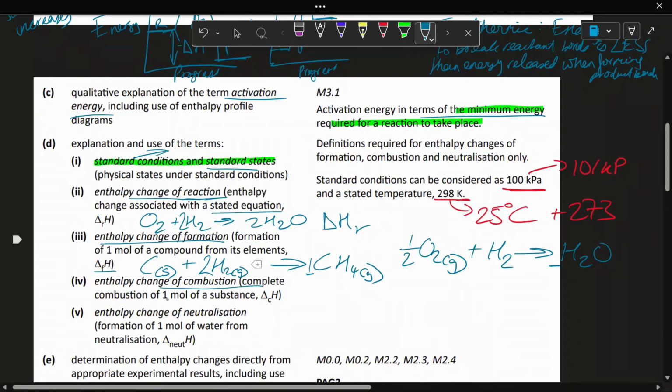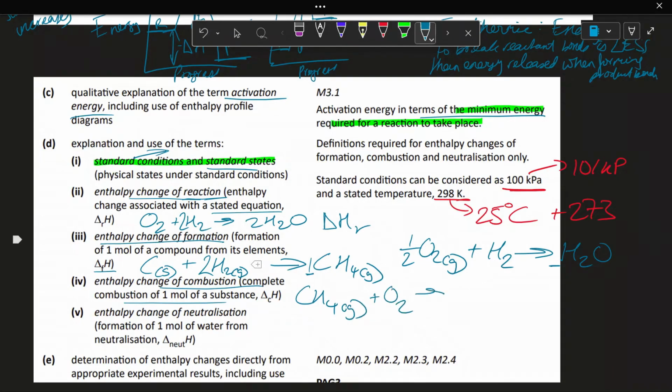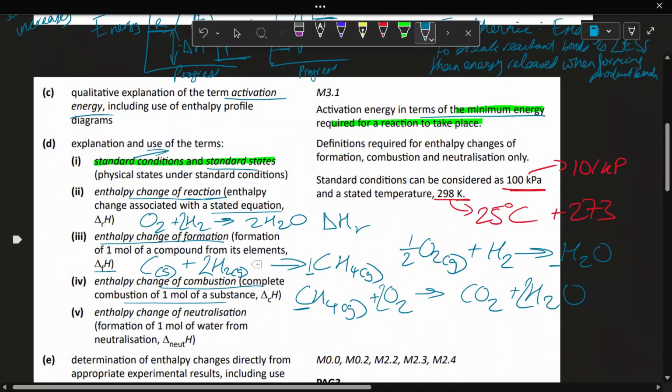The enthalpy change of combustion is similar. It's the complete combustion of 1 mole of a substance. So if we had CH4 plus O2 gives CO2 plus H2O, let's just balance that: 2, 4, 2O2, yeah. 1 mole of methane. So this would give us a delta H of combustion.